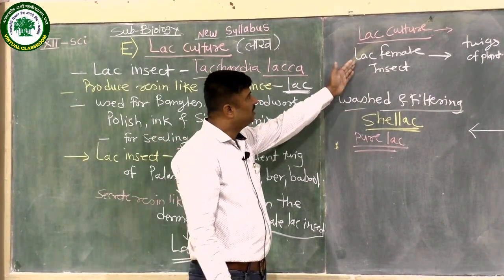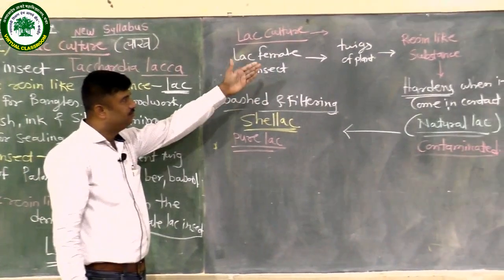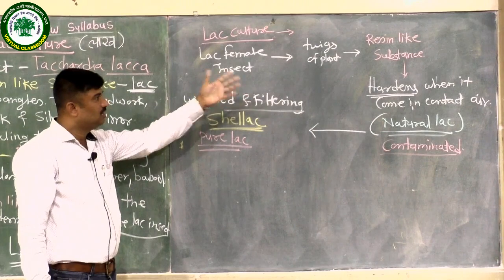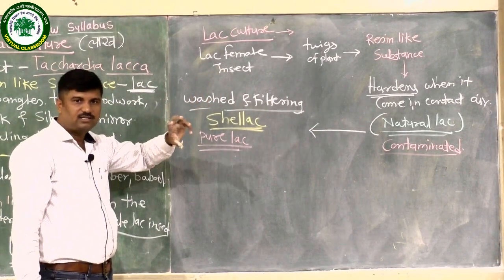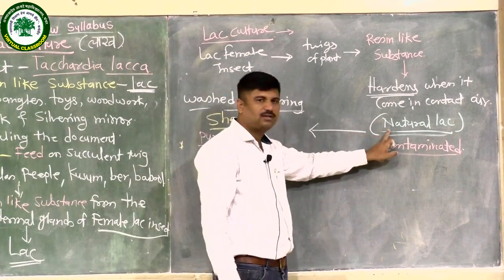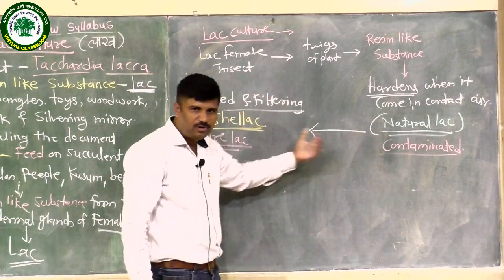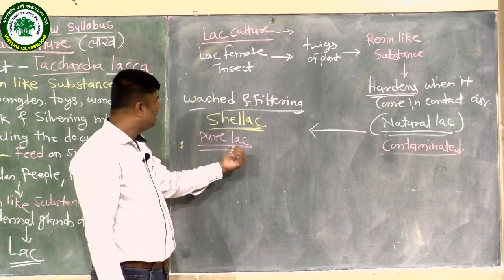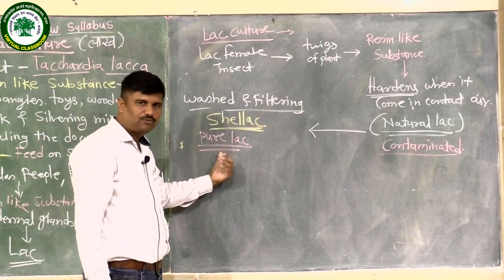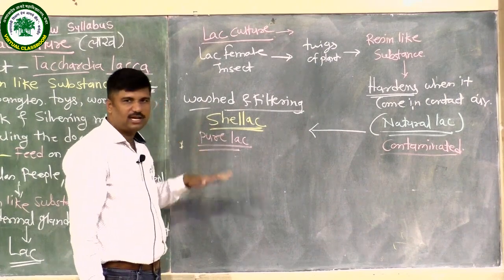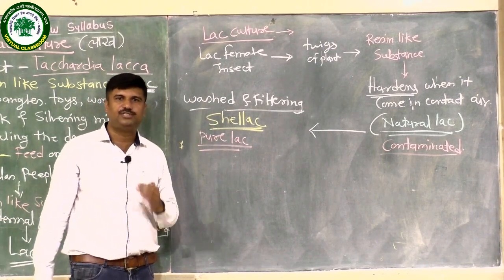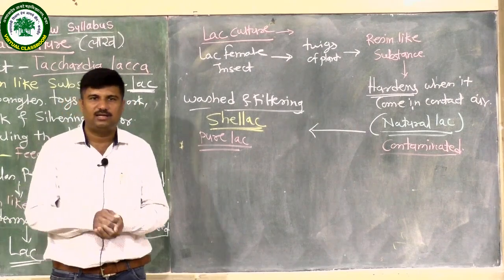In lac culture, the female lac insect feeds on the twigs of the plants, and then a resin-like substance is produced. This substance hardens, and it is known as the natural lac, which is contaminated. When we get the pure form of the lac after washing and filtering, it is known as the shellac. In today's lecture, we are discussing fisheries and lac culture.